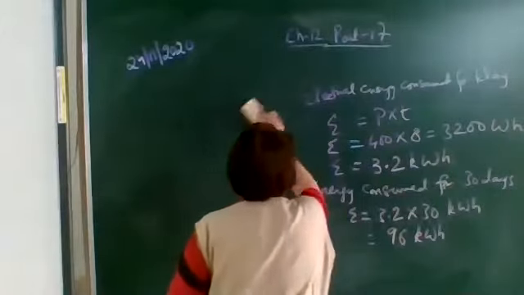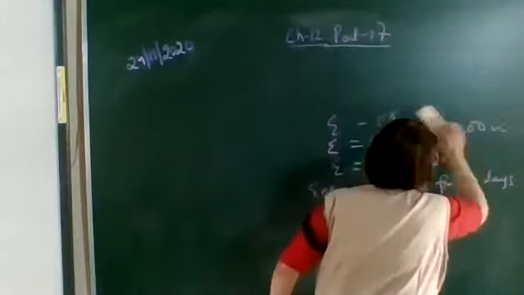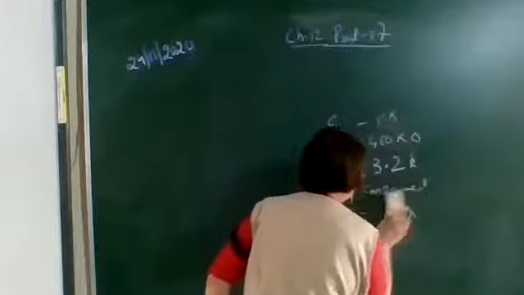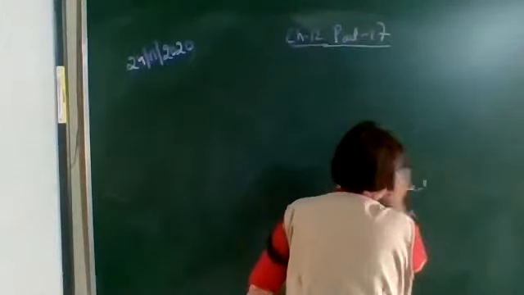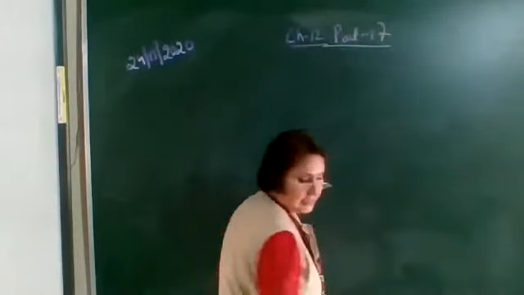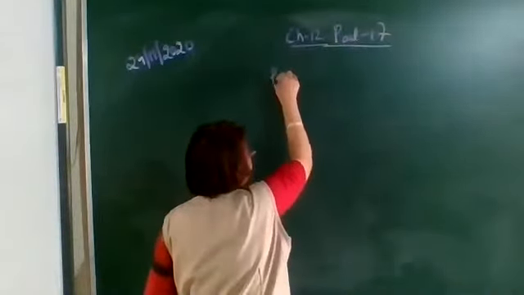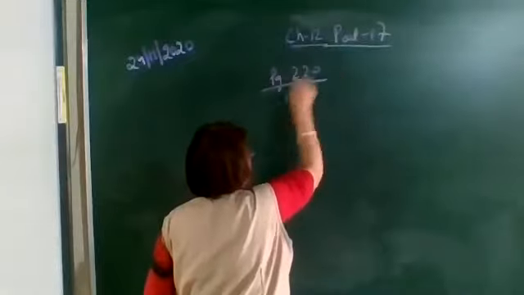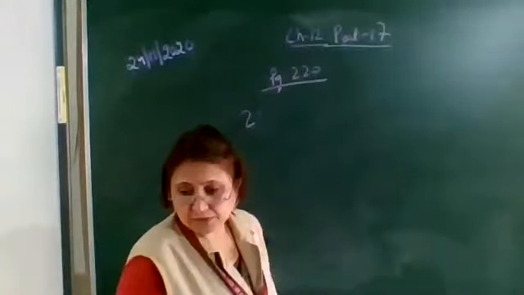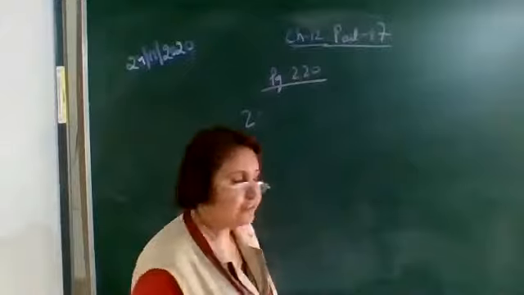So page 220, question number 2. The answer of question number 1 is electric power. The rate of electrical energy, we call it as electric power. It takes 5 ampere.